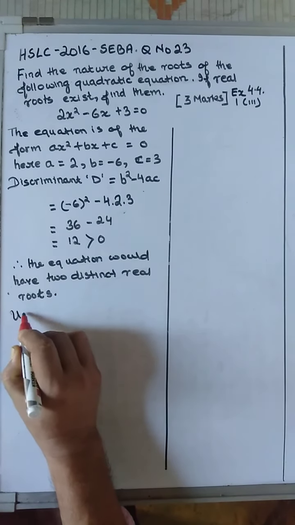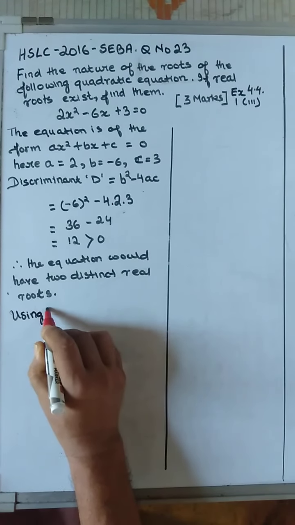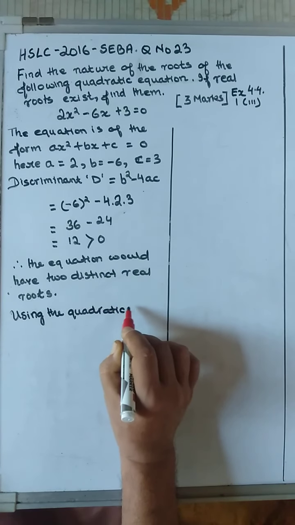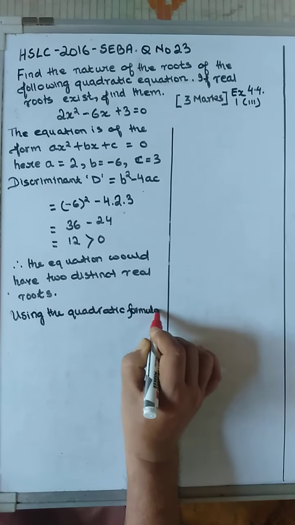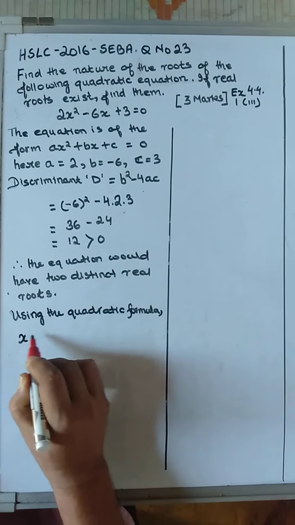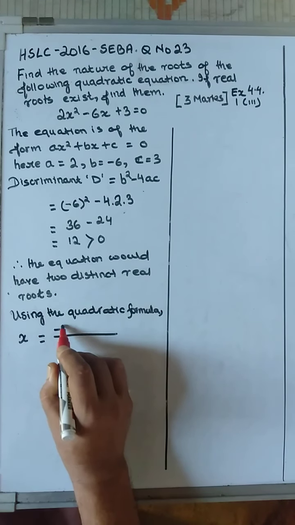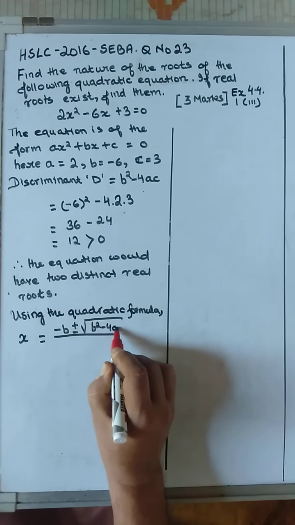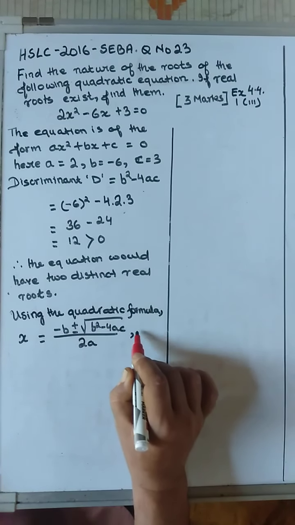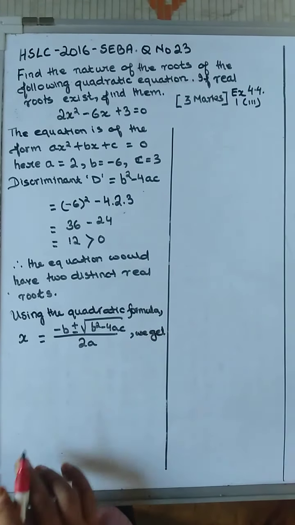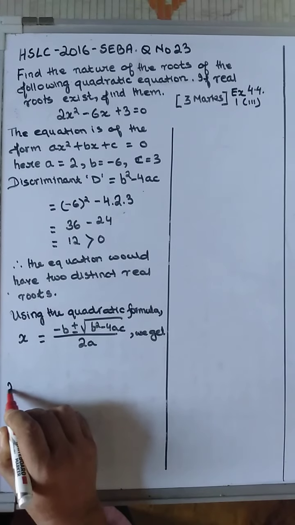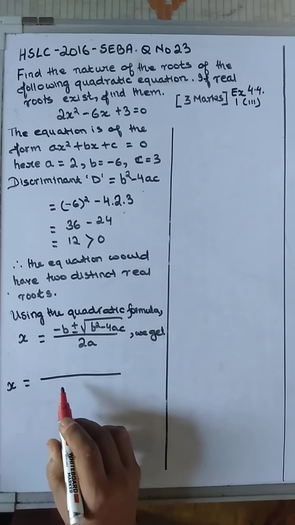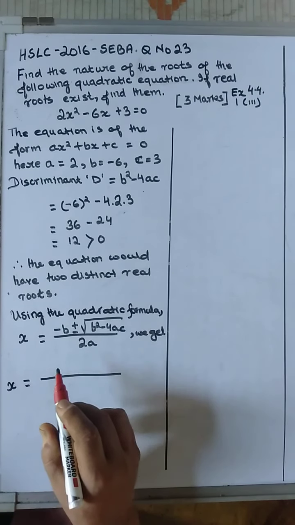Then the next step is using the quadratic formula, x is equal to minus b plus minus square root of b squared minus 4ac upon 2a, we get x is equal to minus b is your 6, minus 6.